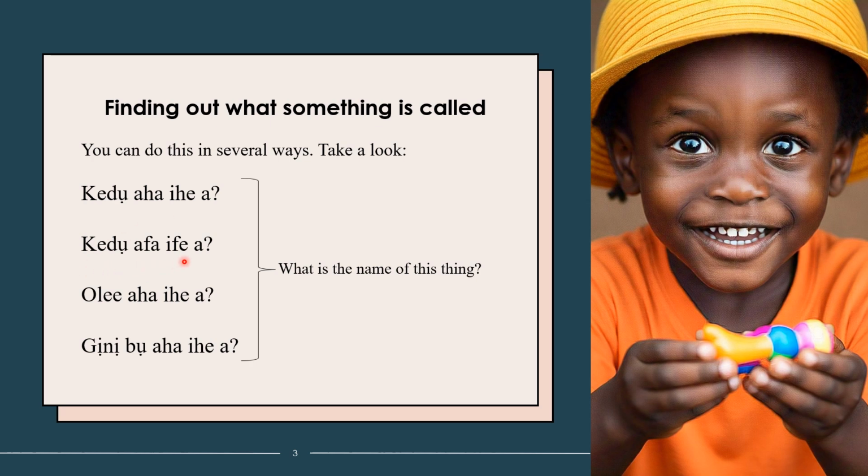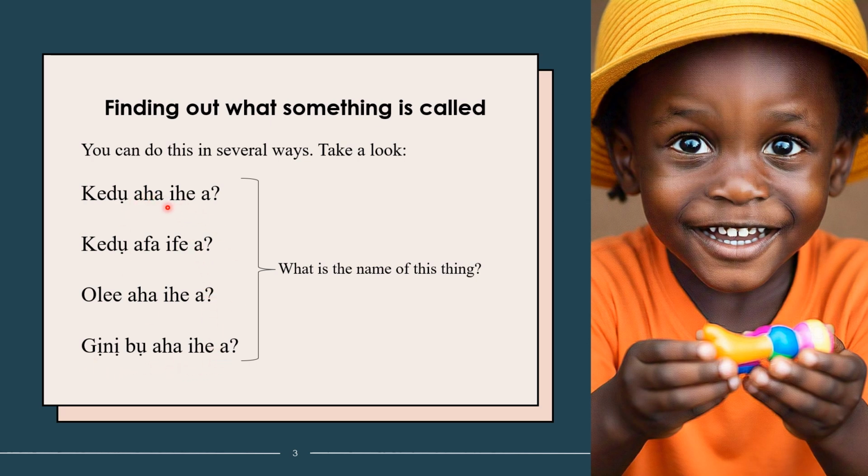Kedu afa ife a? Olee aha ihe a? Gịnị bụ aha ihe a?